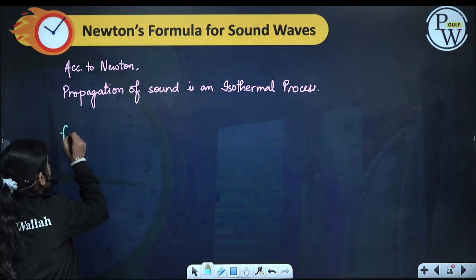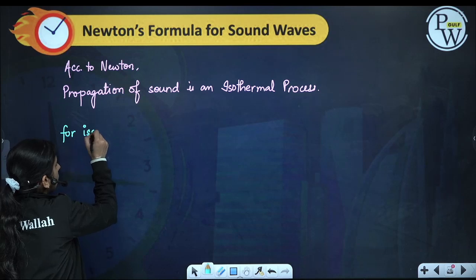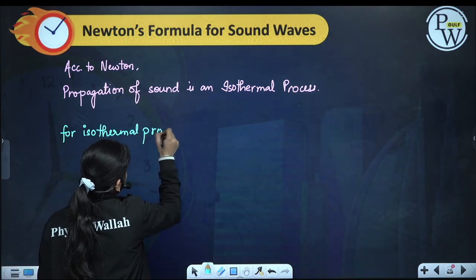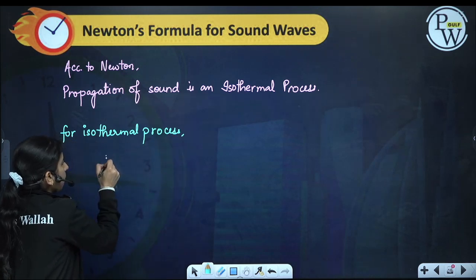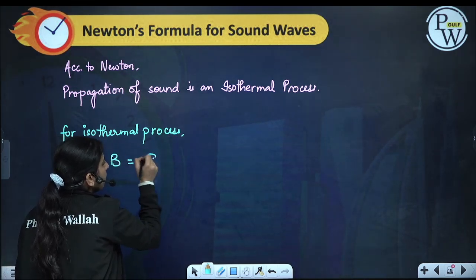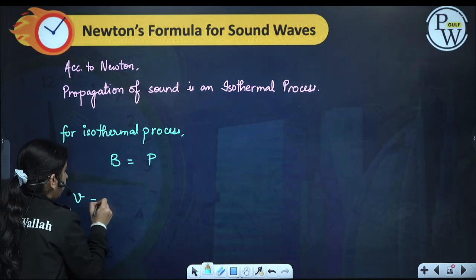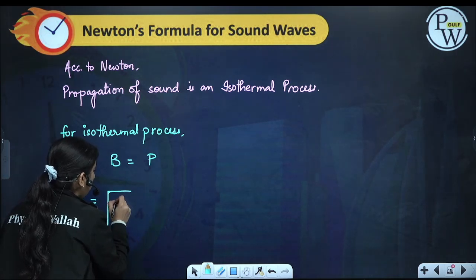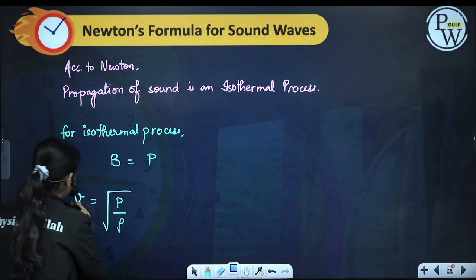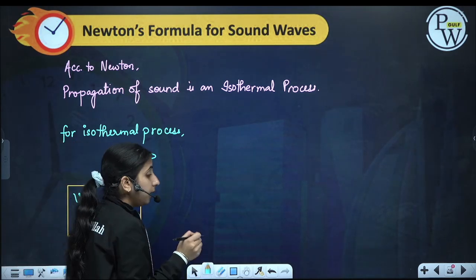Now for an isothermal process, what is the bulk modulus of a gas? For an isothermal process, the bulk modulus of elasticity of a gas is equal to pressure. So the speed will be under root of P by rho.